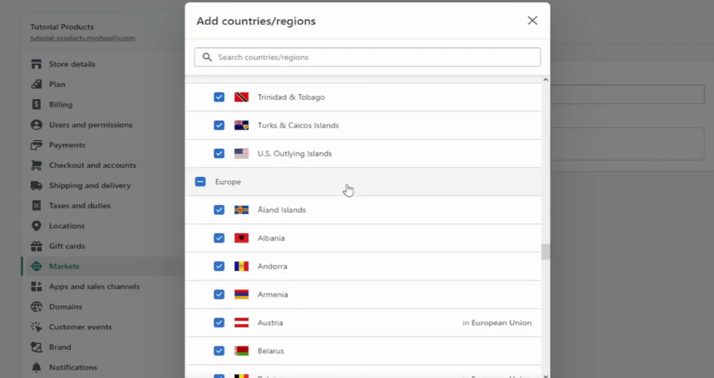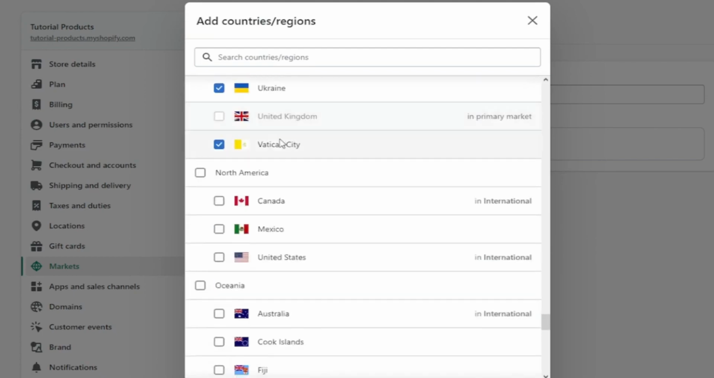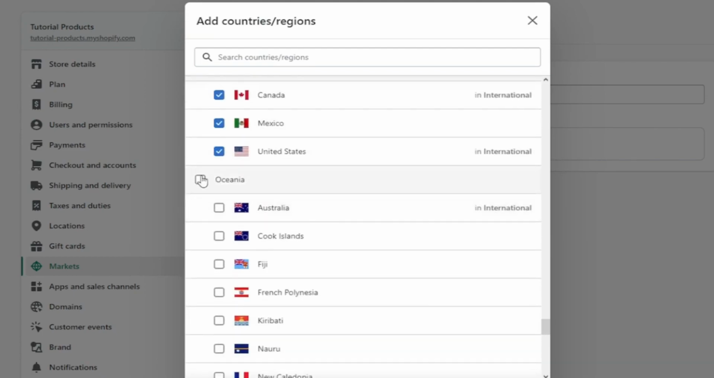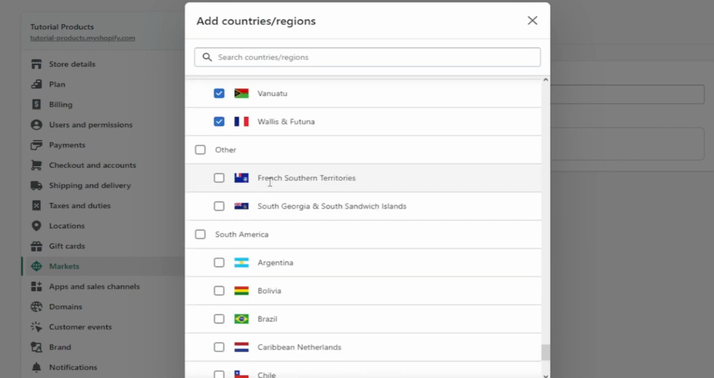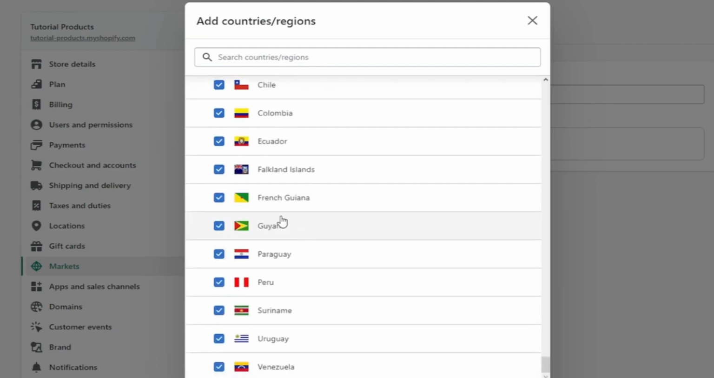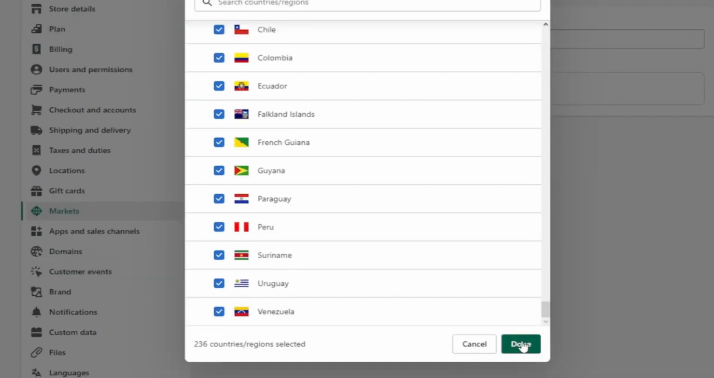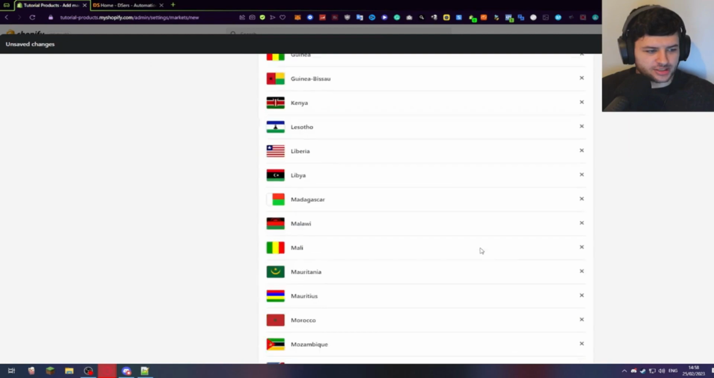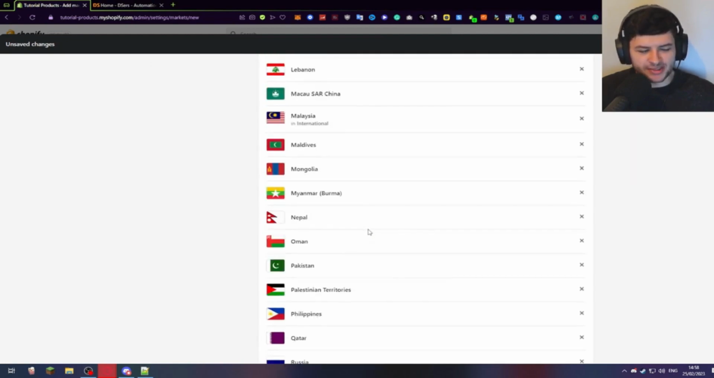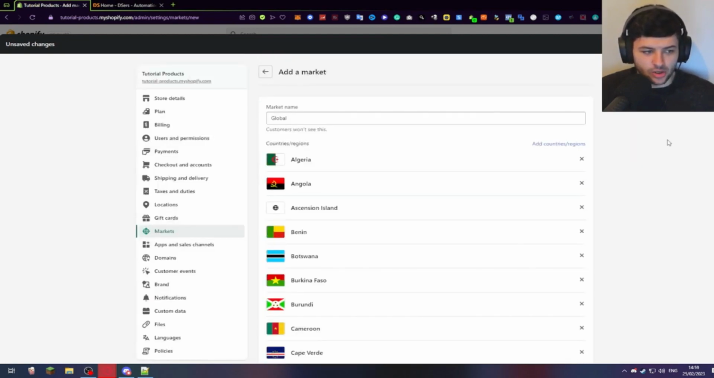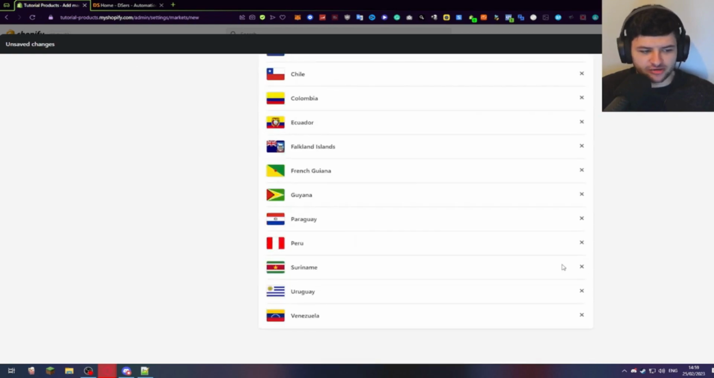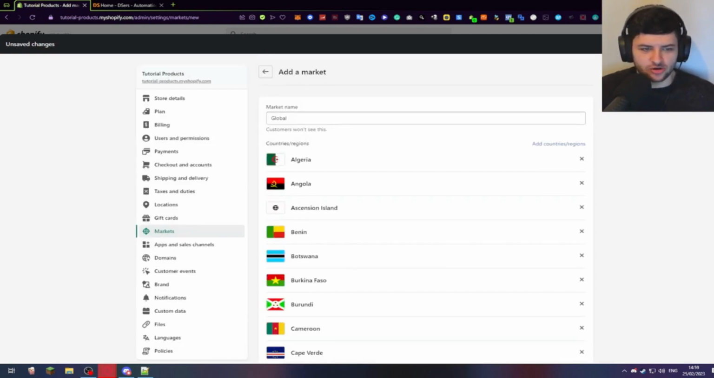Central America, Europe, so we can cover all the European mass market, North America, Canada, Mexico, and United States, Oceania, which is like Australia, other, South America, and then that's all the major continents of the world. So we have 236 countries selected, and then we simply just want to press done. So now we have all of our regions selected for our market section, so we can sell basically everywhere in the world. Okay, anything from Algeria to Venezuela, basically we've just got covered now.